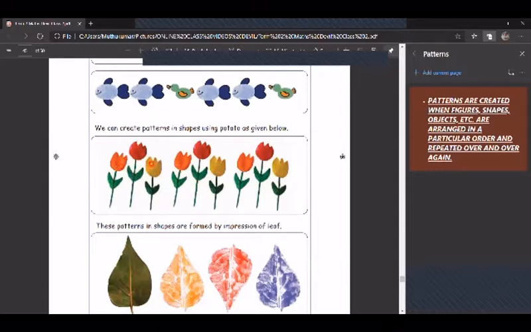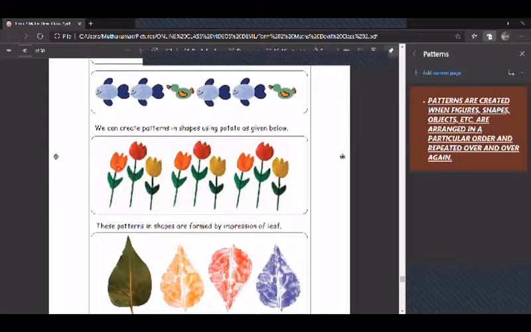Orange, red, yellow. Again orange, red, yellow. Here see, first orange, second red, third yellow. In this, we can see patterns in shapes as well as patterns in colors, isn't it?